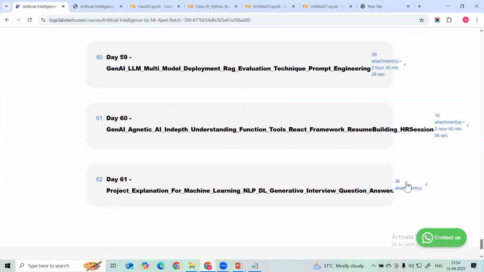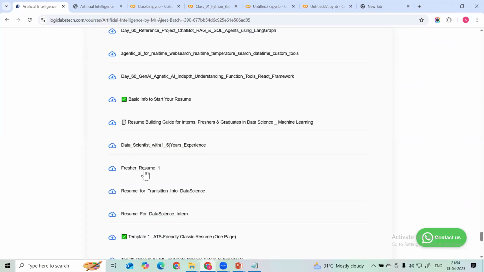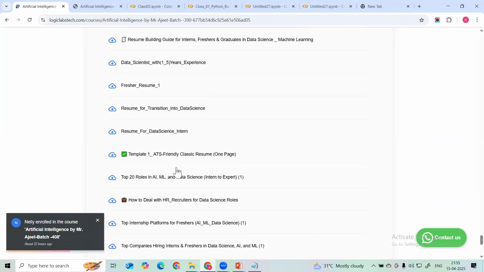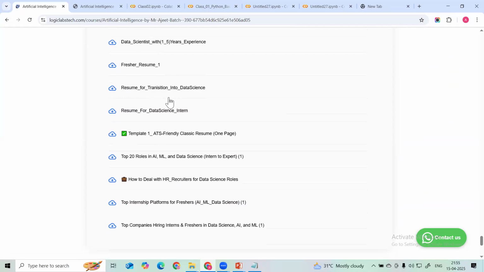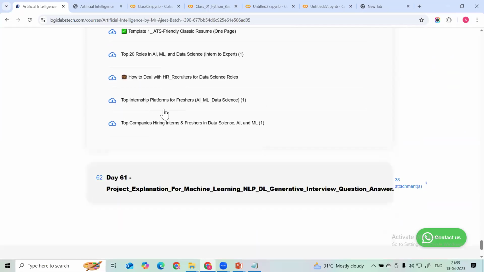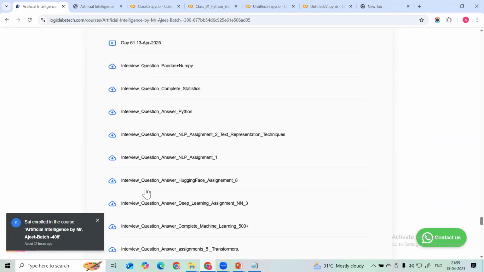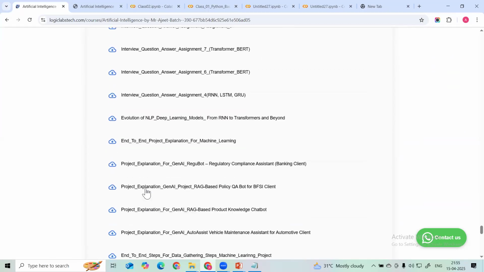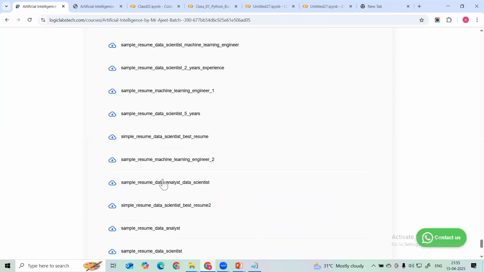So project explanation. Then at the last, I have provided this HR guidance also. Resume building for the fresher, intern, experienced person. If you are making the transition, how will your resume be, right? And then what are the top internship platforms, top companies we can target? What are the top 20 roles we can target? And then I will be providing the project explanation and interview question answers. Okay, guys, you can see this project explanation, resume sessions, all this I will be providing.